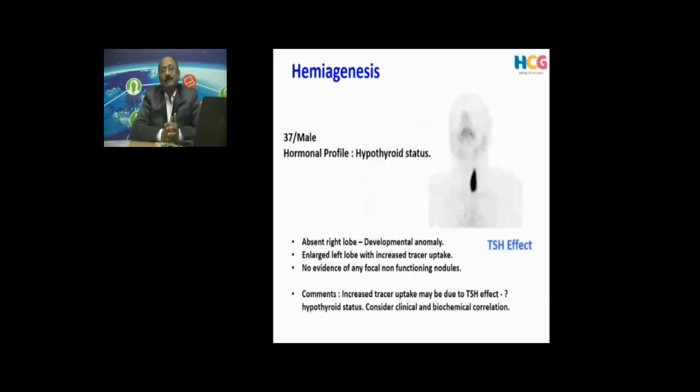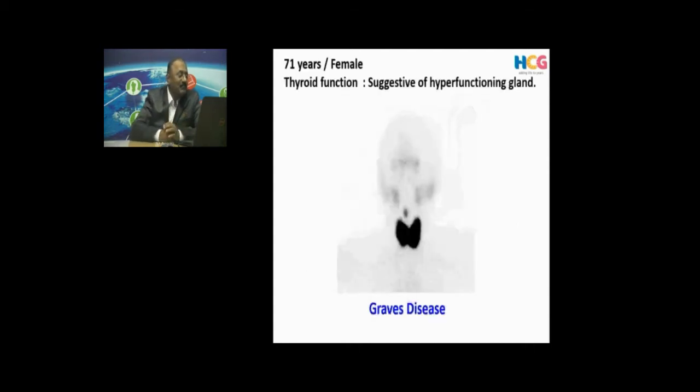Another example, 37-year-old male, hypothyroid. So we have done a thyroid scan just to see what the anatomy is in this patient. Right lobe is not seen at all. You are seeing only the left lobe. Uptake is very high. This is because of TSH effect, there is increased uptake. So whenever there is a reduced volume of the thyroid gland, they can always manage, but it may not be able to meet the demand of the hormones T3, T4 in the body. So these patients might present to you with a hypothyroid status.